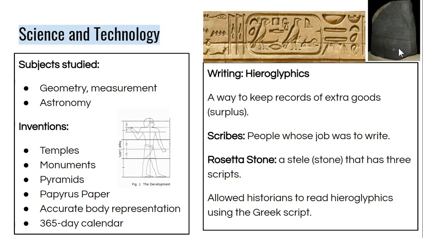In terms of science and technology, ancient Egyptians were master builders, relying on their study of geometry. They also created a 365-day calendar to track their flooding of the Nile using astronomy and the different phases of the moon. Just like the Sumerians, they created a writing system to keep track of surplus called hieroglyphics, shown up here, a largely pictographic writing system. And we are able to actually read most hieroglyphics today because of the Rosetta Stone discovery, which has 3 different scripts, including Greek, which we can read, which we used to unlock hieroglyphics.